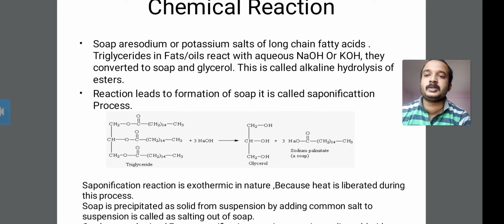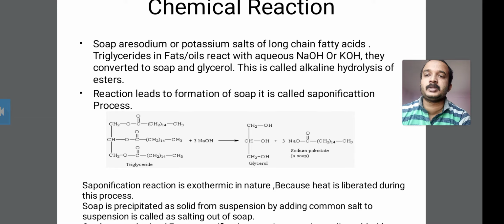Soaps are the sodium or potassium salt of long chain fatty acids. You also have to know that soaps contain some components, and therefore soaps are the sodium or potassium salt of long chain fatty acids.